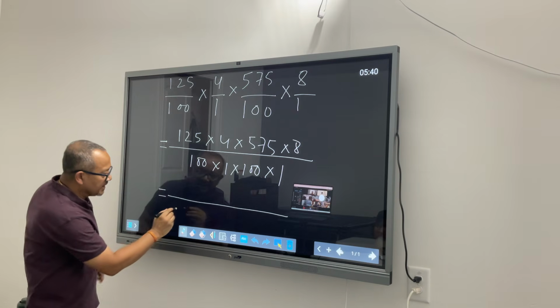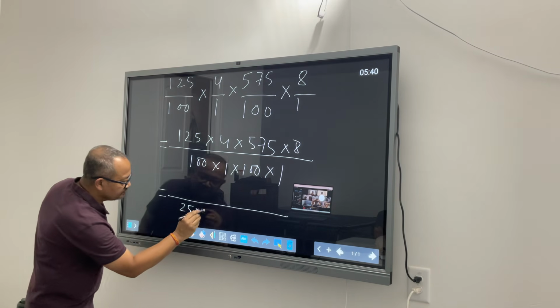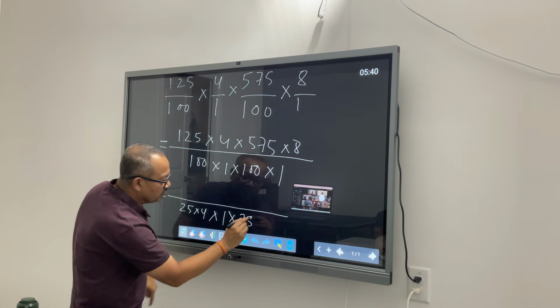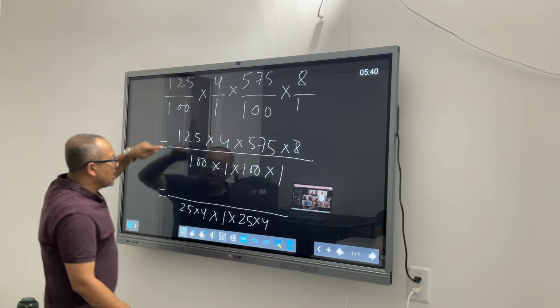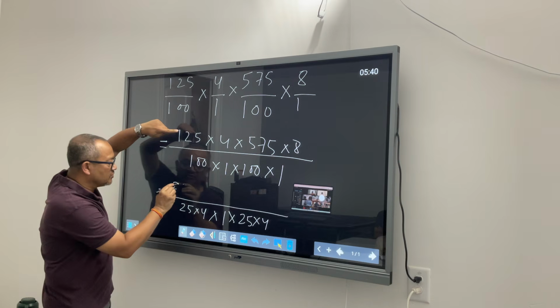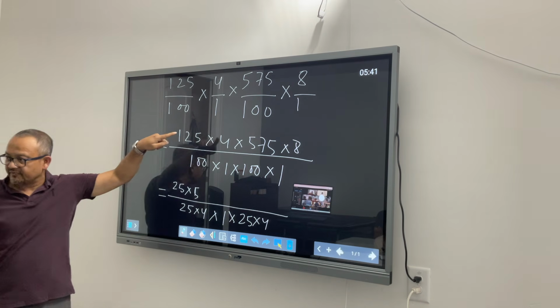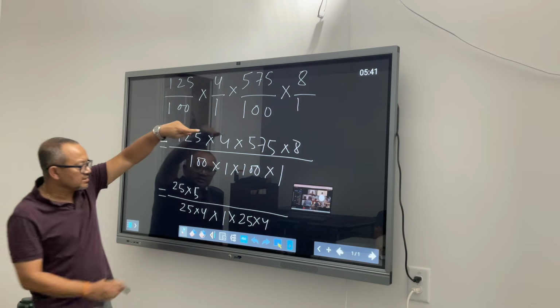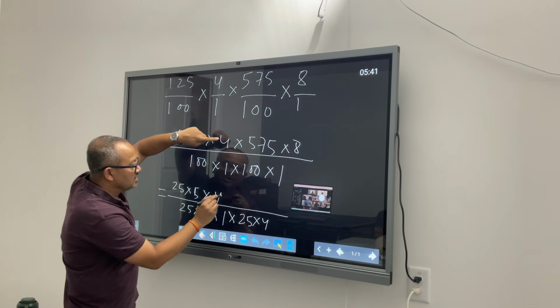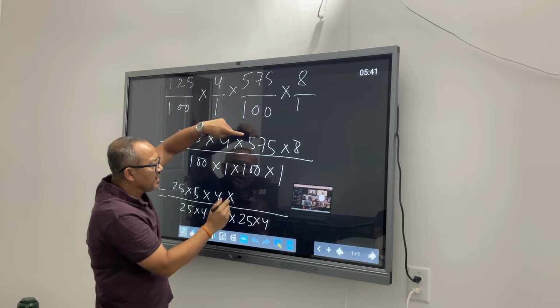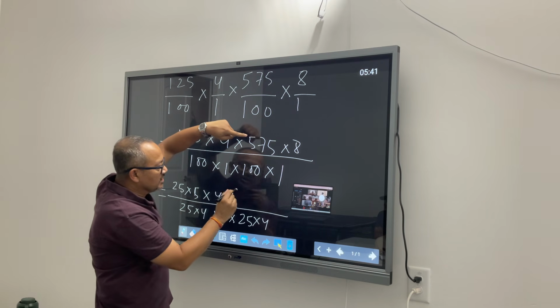So this 100, I can write this as 25 into 4. 1 remains 1. 125 into 4. Now this 125 is 25 into 5, correct? 25 times 4 is 100, 25 times 5 is 125. Yeah? This is 4. This is 575. We'll again divide this by 25 and we get 23.